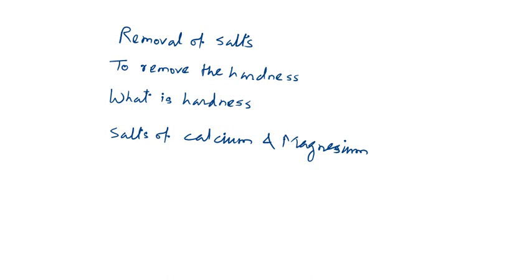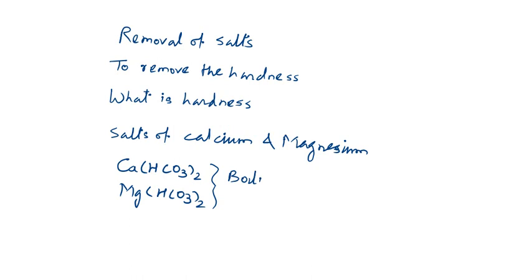The salts of calcium and magnesium can be categorized in two different categories. One is the bicarbonates. Bicarbonates of calcium and magnesium are removable by boiling and cooling down.